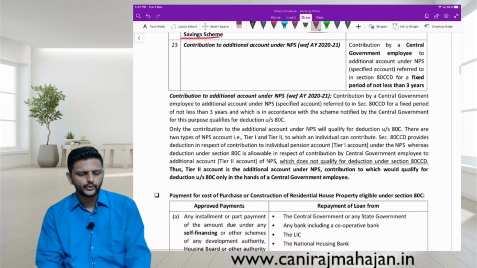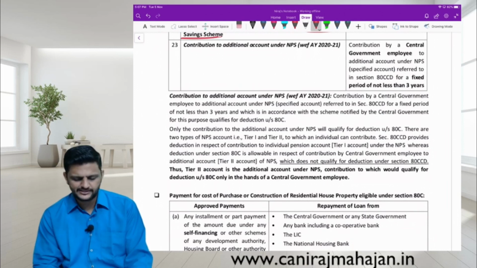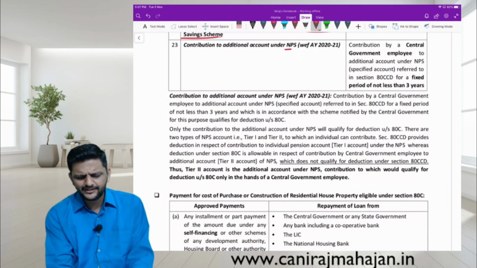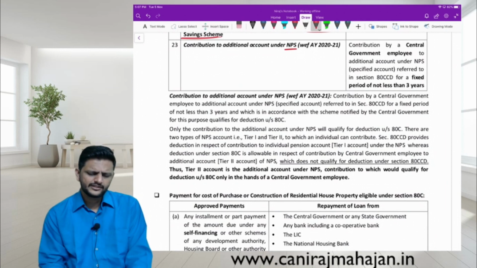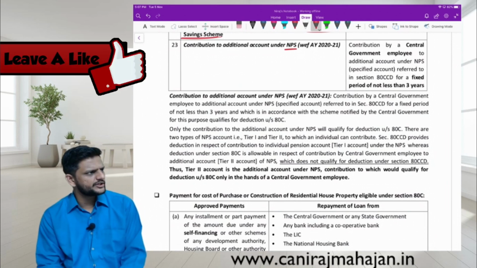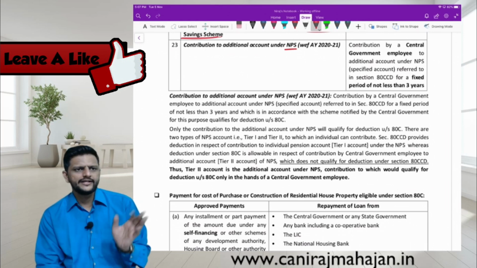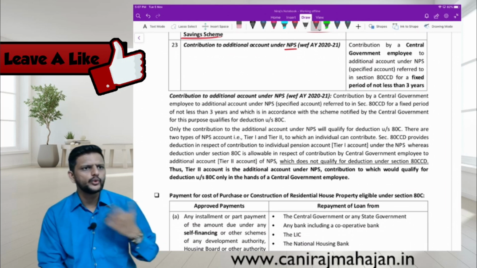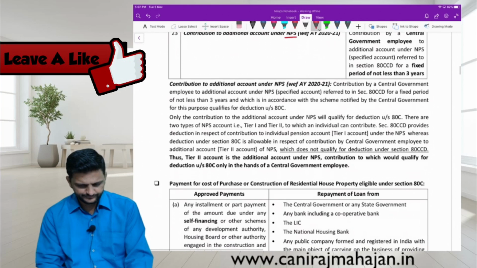Okay. Contribution to additional account under NPS, National Pension Scheme. Have we done NPS somewhere? Yes. Atal Yojana tha na, that was Atal Pension Yojana. Correct? You had 80CCD(1), (1B), (2) and all of them. Yes? Okay.